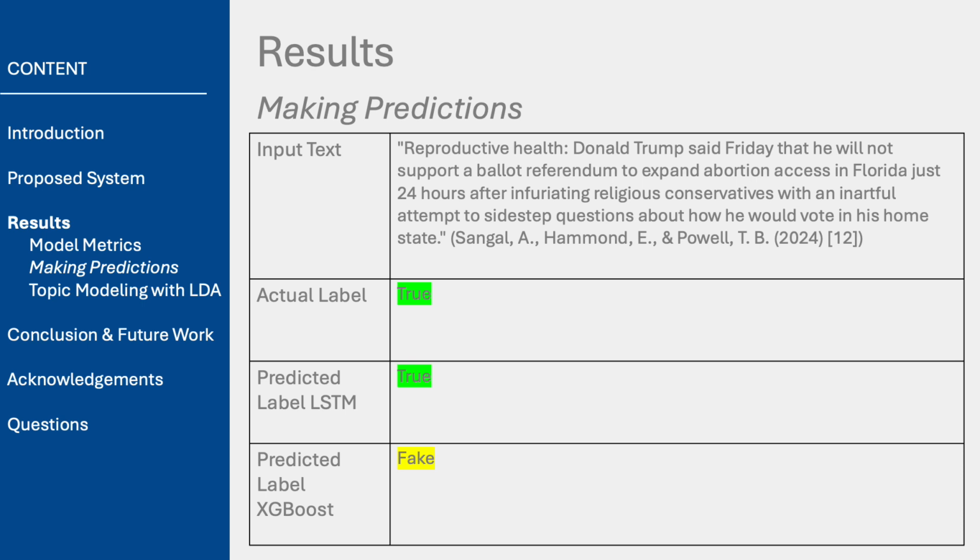This discrepancy between the two models shows that while both models perform well on the overall dataset, there can still be external instances where one model may outperform the other. It's important to recognize that no model is perfect, and understanding the nuances and limitations of each is crucial for future improvements.